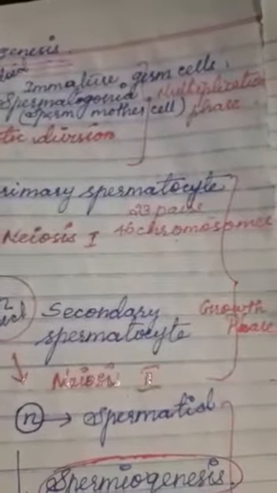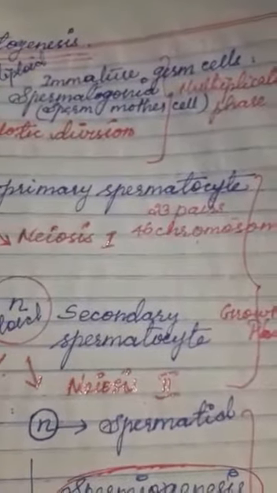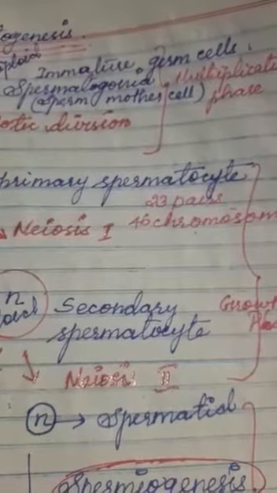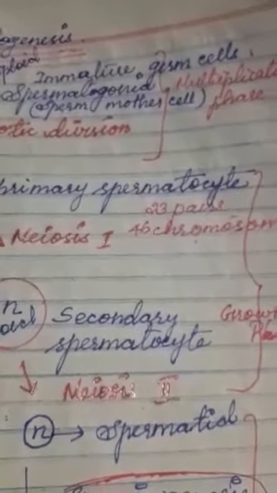First, we have to see the step-by-step process of spermatogenesis. I already told you: multiplication phase, growth phase, maturation phase. We have to discuss those phases. First phase: in the seminiferous tubule, one important cell will be produced, that is the immature germ cell or spermatogonia, or sperm mother cell.